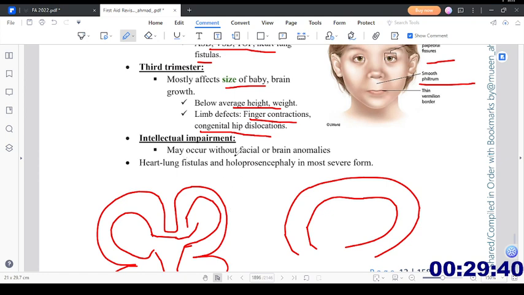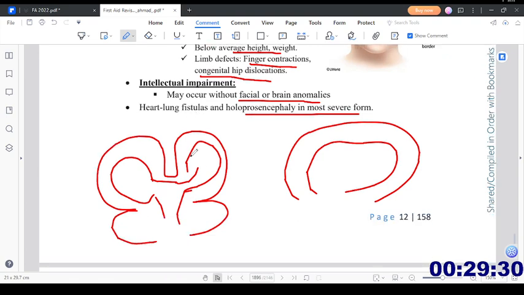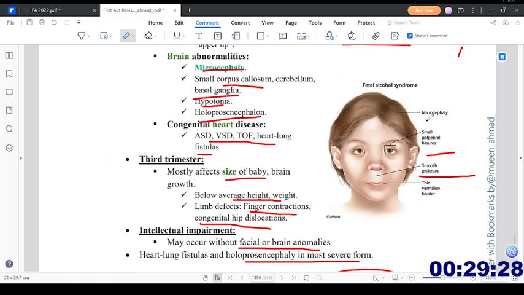Intellectual impairment may occur without facial or brain anomalies. Holoprosencephaly is the most severe form of the intellectual impairment that can be seen with these patients. Microcephaly is there, and then we have the fetal alcohol syndrome and thin vermilion border. We have seen these characteristics, and this happens if the alcohol exposure was in the first trimester.